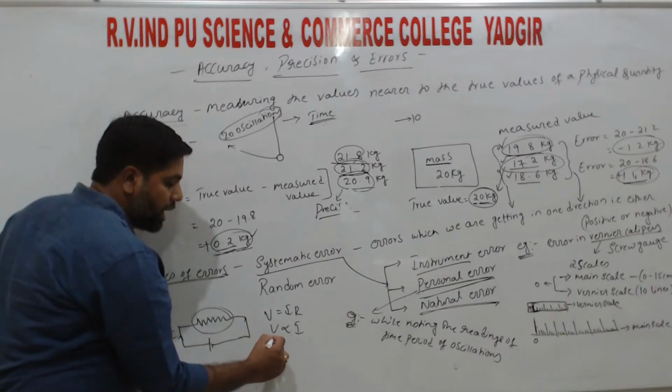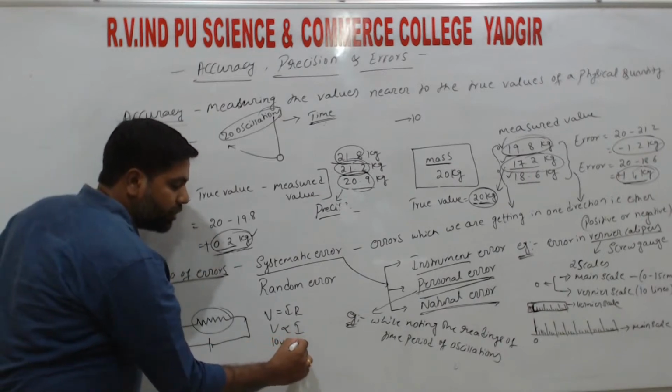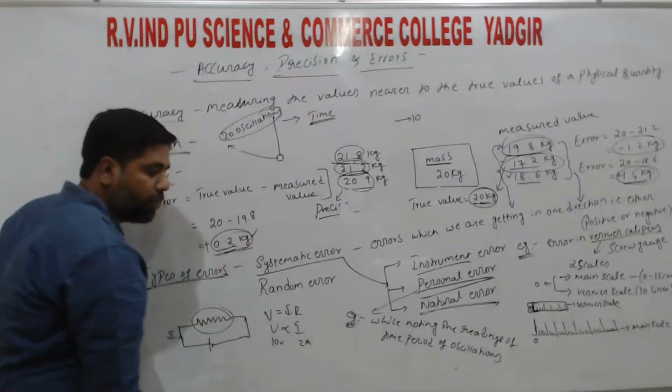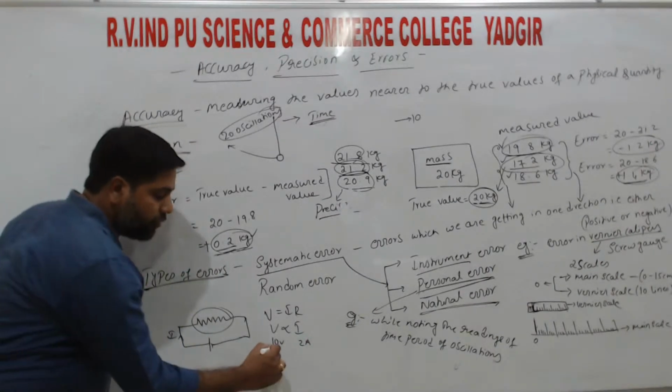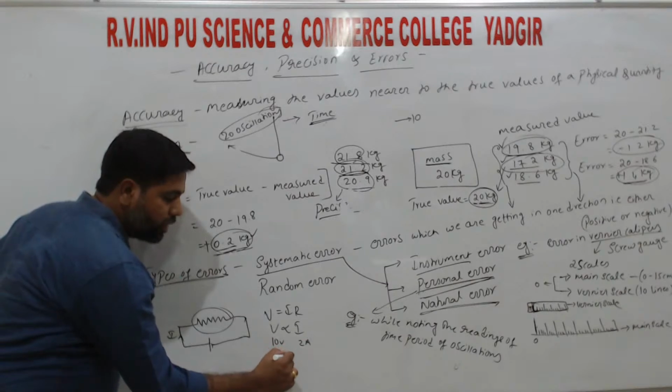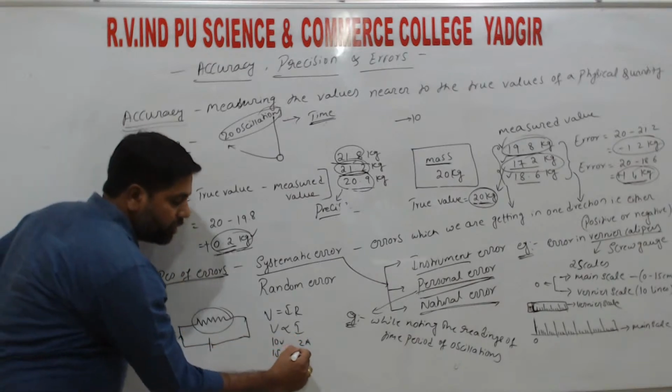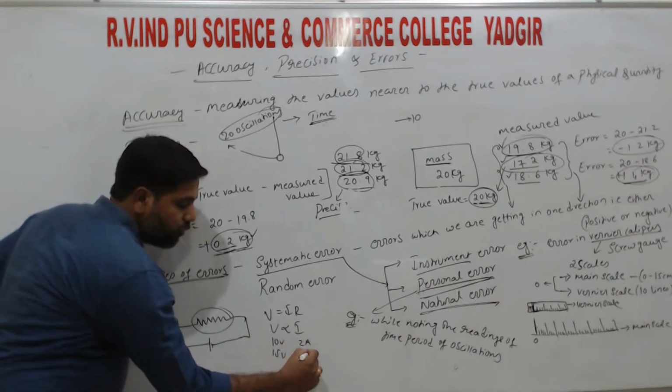For example, I am supplying a voltage of 10 volts and getting a current of 2 amperes, right? Next, if I increase the voltage to 15 volts, then the current I get is some 4 amperes.